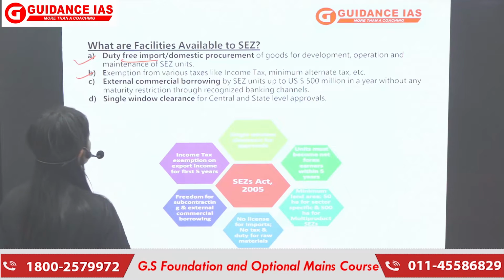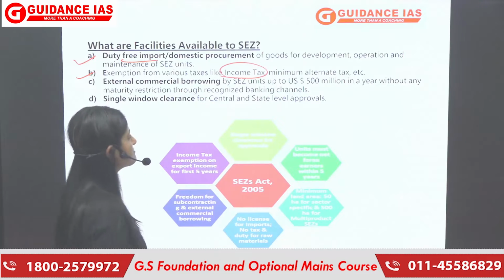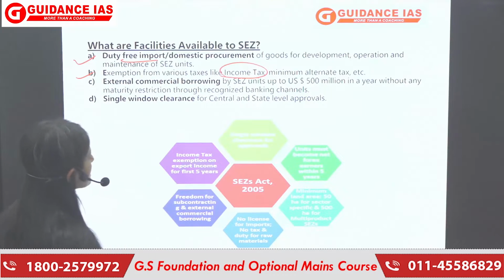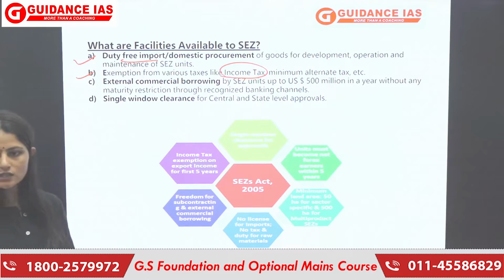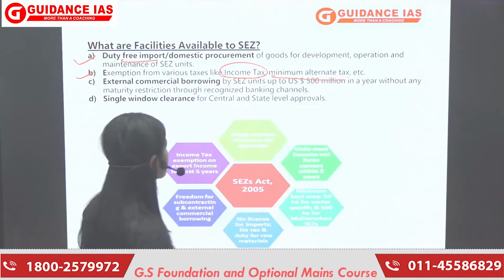Next would be the exemption from various taxes like income tax. So they have various tax incentives as well. For example, they get 100% income tax exemption on their export income. Apart from that, on minimum alternate tax also, they have certain exemptions.